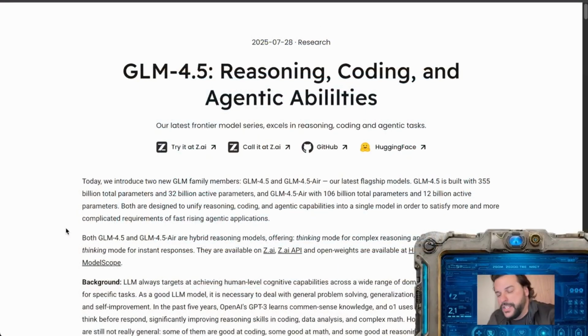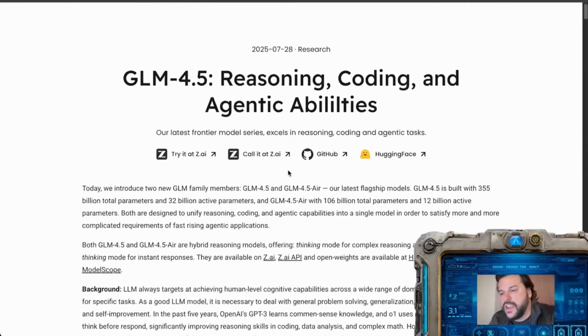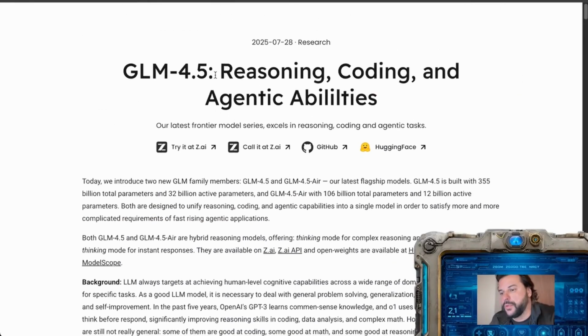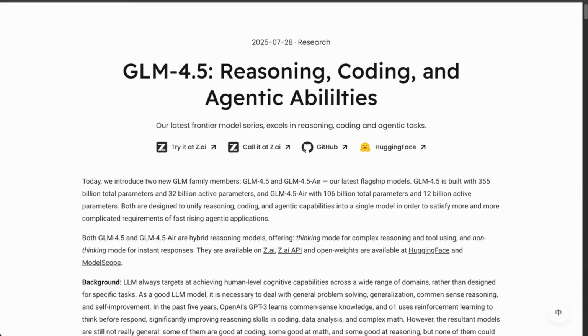So I just came across this tool this week. It's very similar to ChatGPT in a sense. It's named Z, I believe. So it's Z.AI. It does reasoning, coding, and agentic abilities. Let me explore a little bit. I'm not going to go through everything here. So GLM 4.5. I can even get out of here, that way we have full screen there.